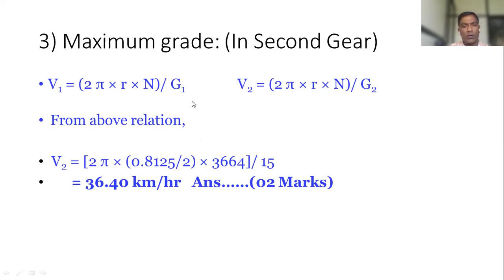Accordingly, we got this V2 by following the formula for V2: 36.40 kilometers per hour. That is the speed of the vehicle in second gear, and we want to find out the maximum grade in second gear.